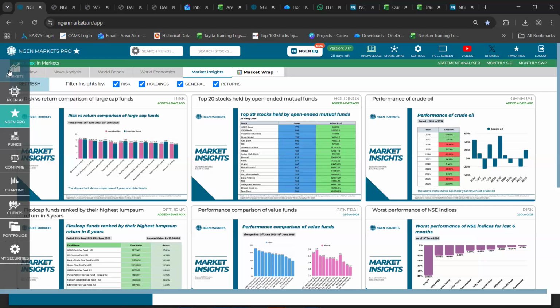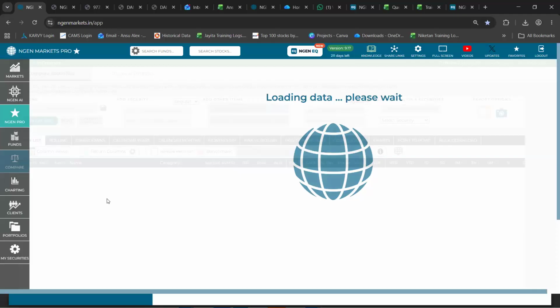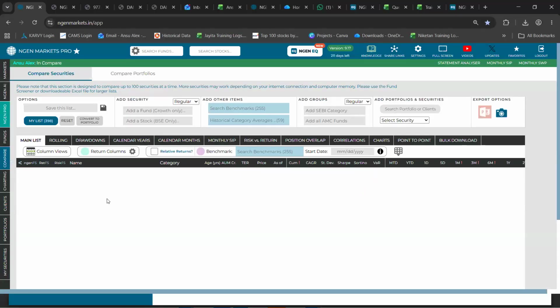Now we will be moving further towards the compare section to try and analyze commodities such as gold, silver, using various parameters. Now, how can you add them onto the system? These commodities as well, we added very recently onto the platform. You can simply search for these commodities.